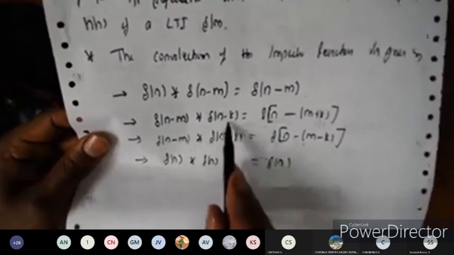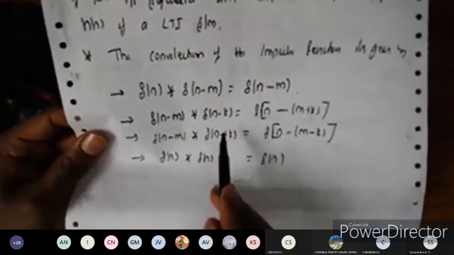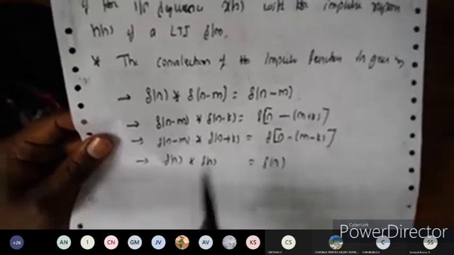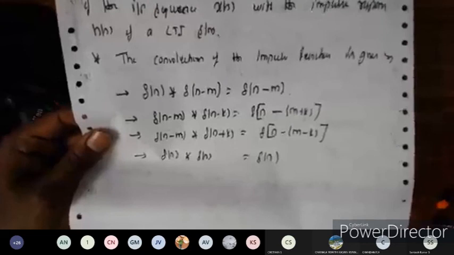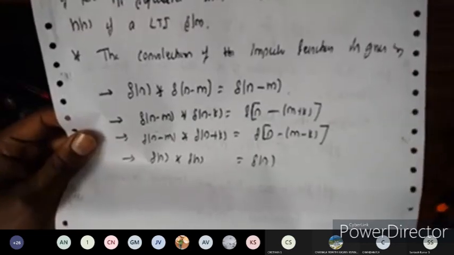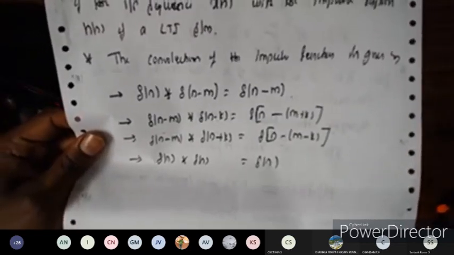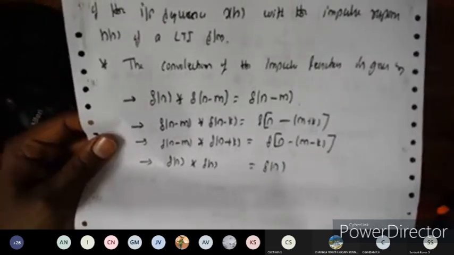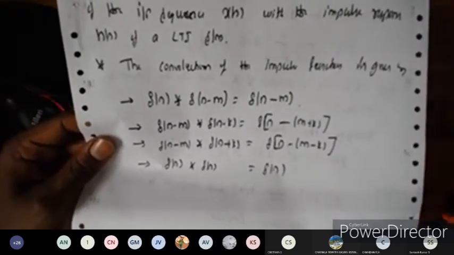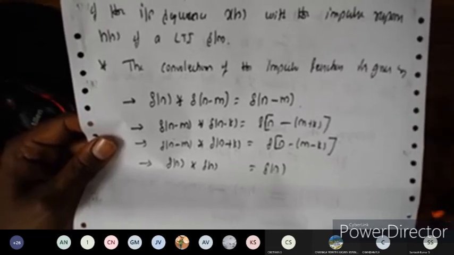Meaning if two delayed functions are there, I can take the sum of the delays. For example, delta of n minus 1 convolved with delta of n minus 2, I can write straight away as delta of n minus 3. If I have delta of n minus 1 convolved with delta of n plus 2, I can write that as delta of n, minus 1 plus 2 will become plus 1, so delta of n plus 1 you can write here.